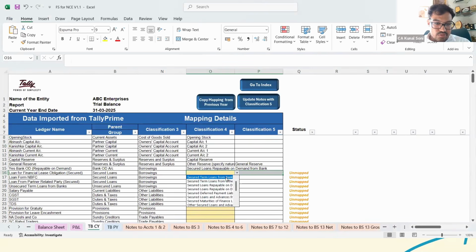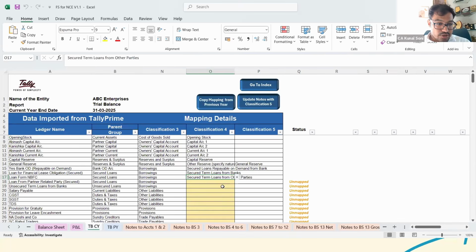So let's say this is secured term loans from bank. I'm just grouping the same. Loans from secured term loans others, related party loans, unsecured loans from others. So see, accordingly you could do the grouping. Salary. Now see, unsecured loans from banks.